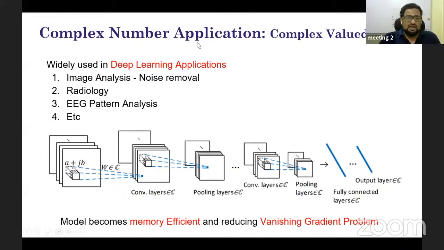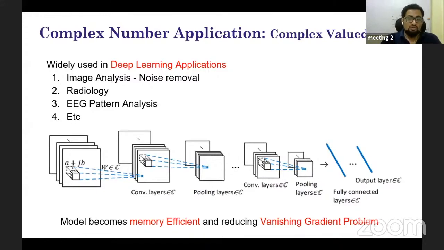Now, a very important application of complex numbers, in the area of machine learning and deep learning: people are now trying to use complex numbers in deep learning. I have reviewed the brain image which I have put in my slide. That image has been taken from a research paper that proposed using complex numbers for removing noise from an image.